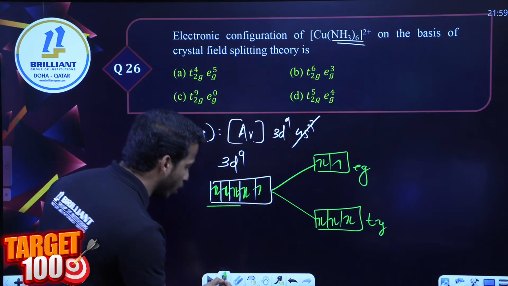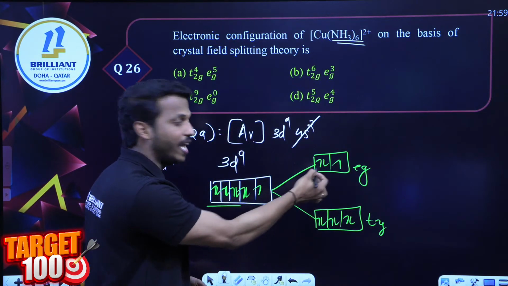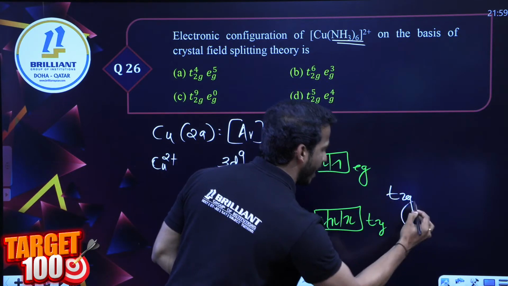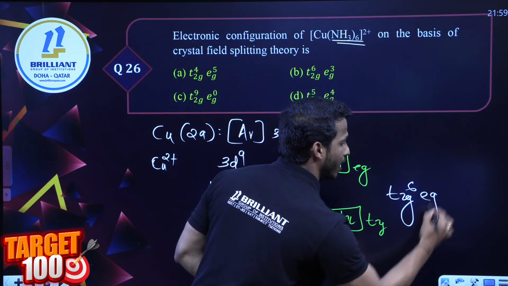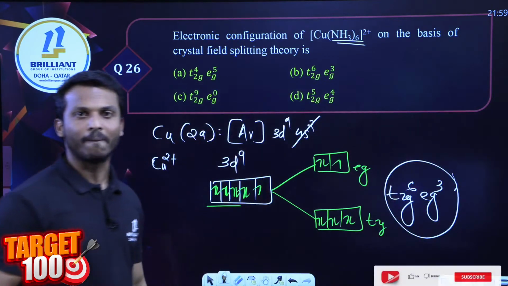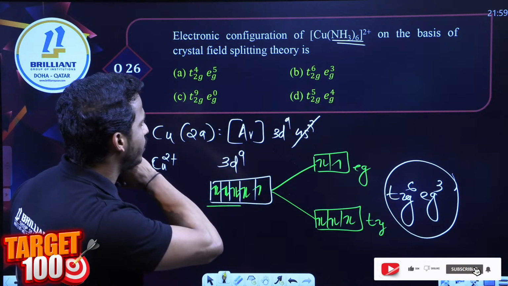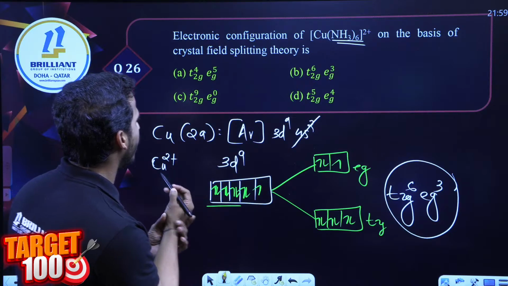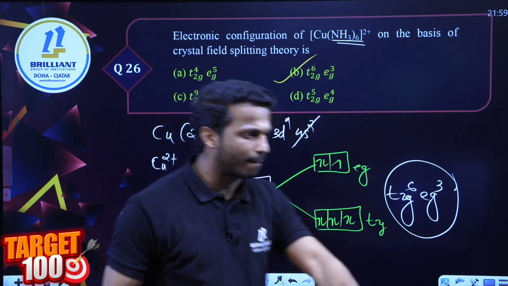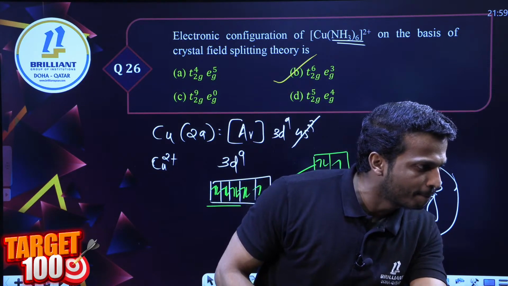So tell me, dear all, total how many electrons are in t2g and eg? t2g contains 6 electrons and eg contains 3 electrons. So what is our answer? t2g 6 and eg 3. Option B is the correct answer.